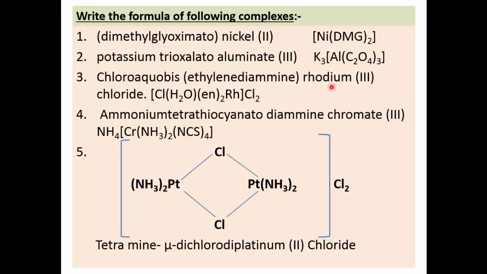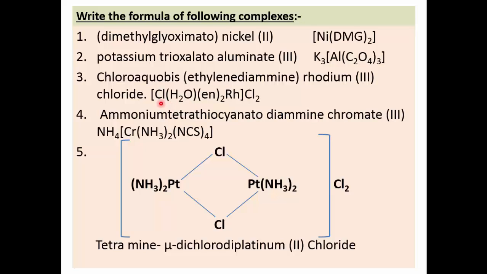Okay. First let us calculate the charge. How? See, chloro, one chloride ion is present. It is a water molecule, H2O, one molecule is present. Ethylenediamine bis, that means two molecules are present and they are attached to rhodium. Calculate the charge. Rhodium 3 is given, therefore +3. Ethylenediamine is neutral, the water molecule is neutral, and on chloride there is -1.